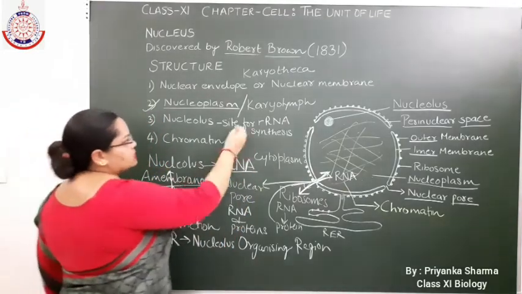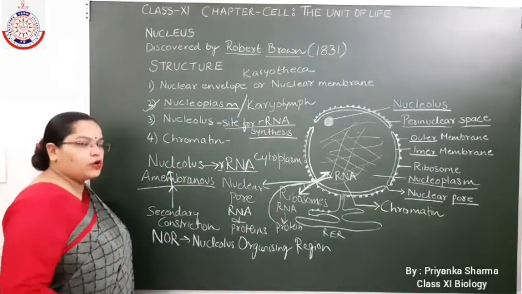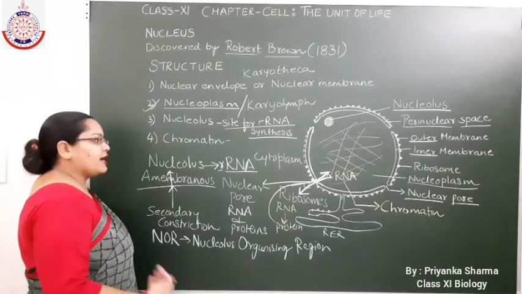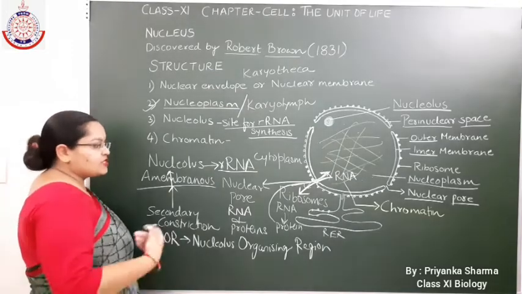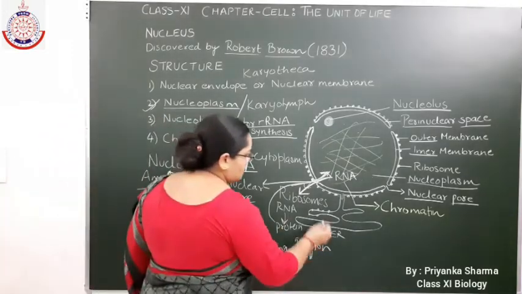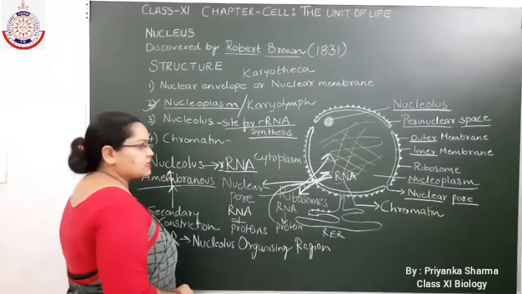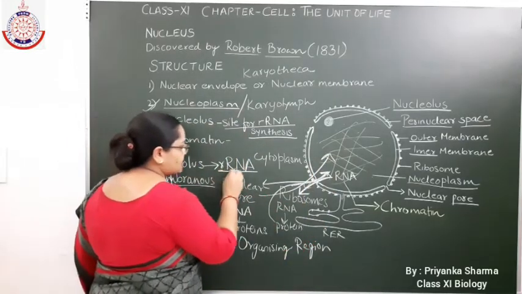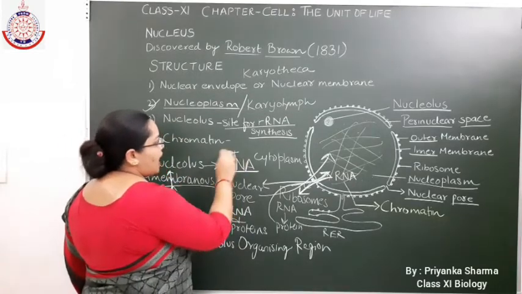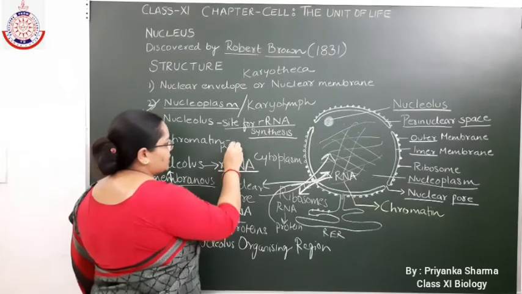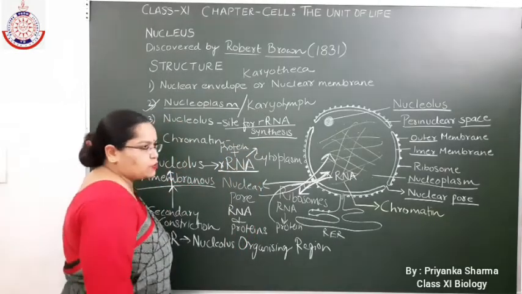I have written here also, it is a site for ribosomal RNA synthesis. Yes, the nucleolus forms the ribosomal RNA, and proteins which are synthesized in the cytoplasm move from the cytoplasm into the nucleus, and after the synthesis of rRNA by the nucleolus, these rRNA combine with protein and they form the subunit of the ribosome.